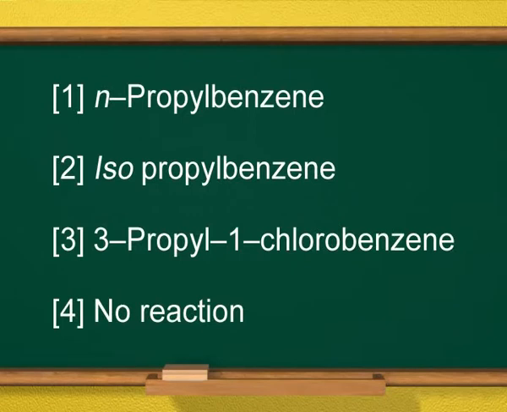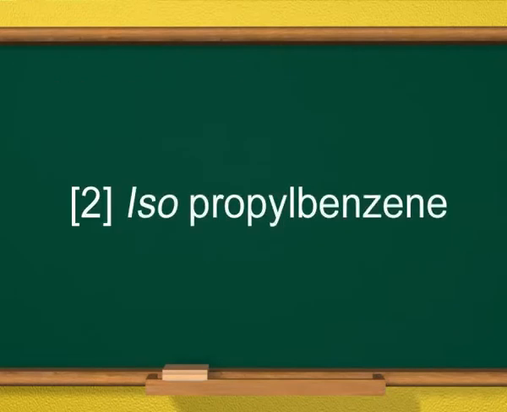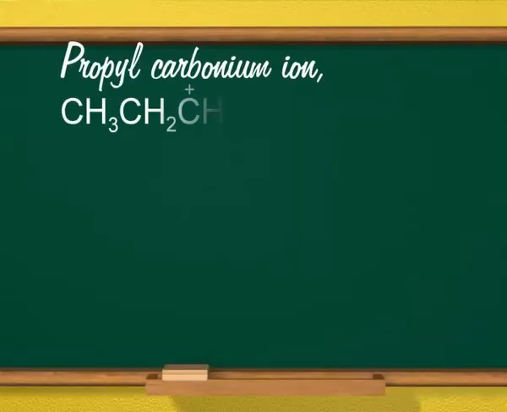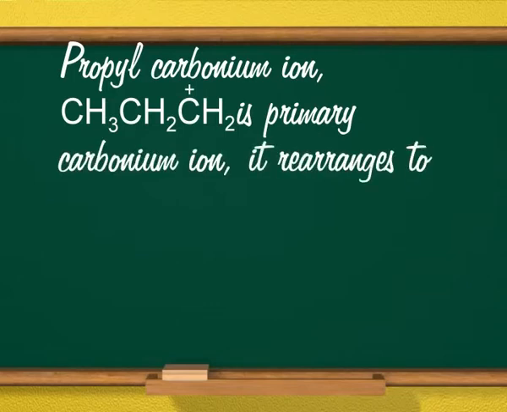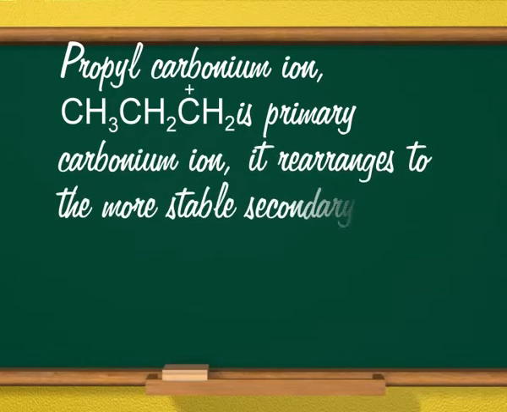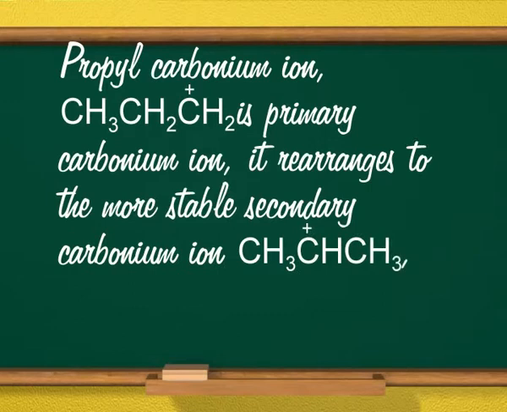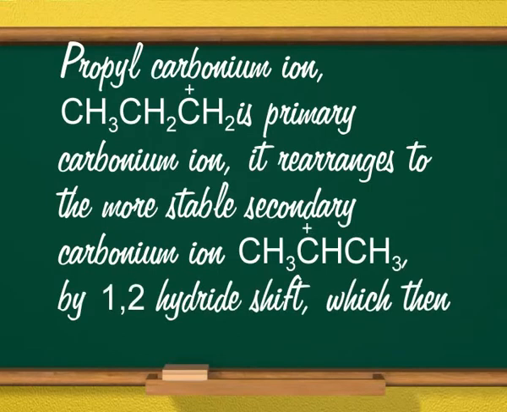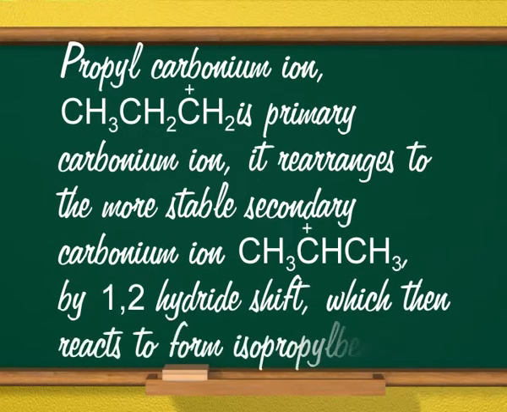The correct answer is isopropyl benzene. What do you think is the reason for this? Propyl carbonium ion is primary carbonium ion. It rearranges to the more stable secondary carbonium ion by 1,2 hydride shift, which then reacts to form isopropyl benzene.